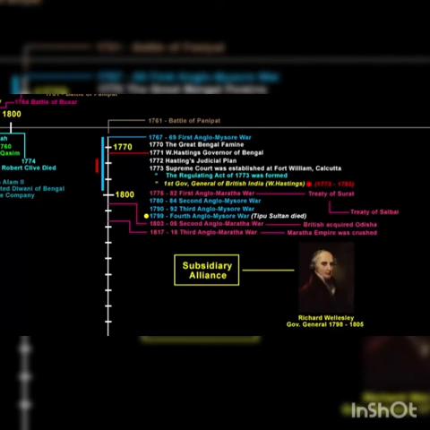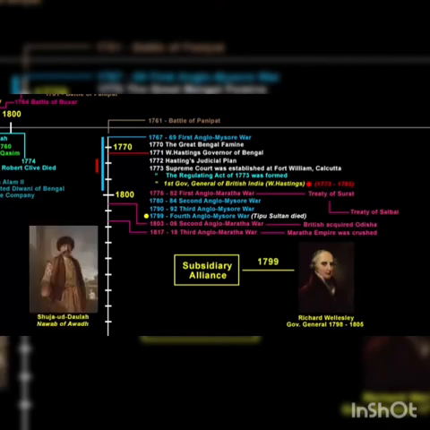So the date 1799 fits well because that time Lord Wellesley was the Governor General, and Subsidiary Alliance is a creation of Governor General Lord Wellesley. Now unofficially, the Nawab of Awadh, that is Shuja-ud-Daula, was the first to enter into a Subsidiary Alliance after the 1764 Battle of Buxar. Now I'm not trying to confuse you over here.